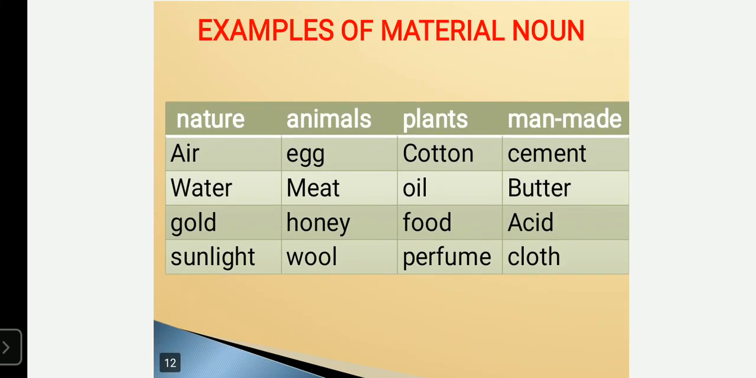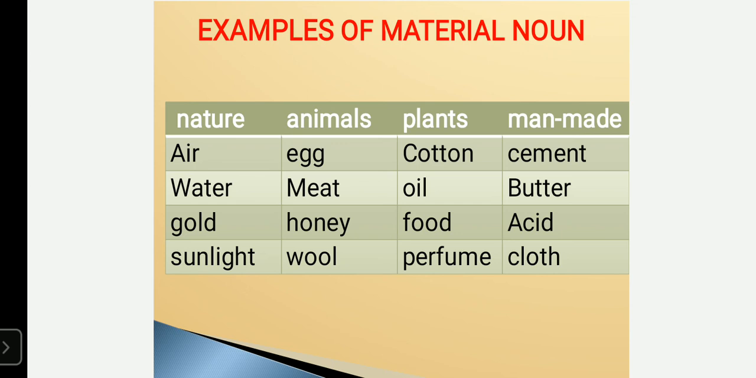Let us see a few examples of material nouns. What are the materials we get from nature? What are the materials we get from animals? What are the materials we get from plants? What are the man-made materials? Material nouns of nature: air, water, gold, and sunlight. The materials we get from animals: egg, meat, honey, and wool. Materials we get from plants: cotton, oil, food, and perfume.